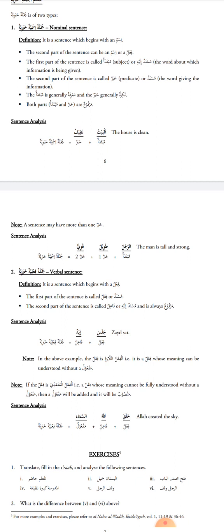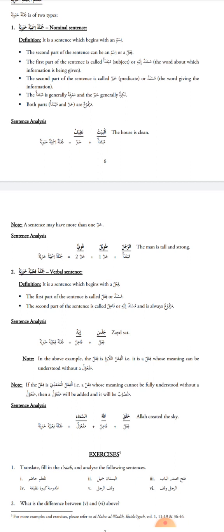Now remember, the Jumla Ismiyah Khabariyah has two parts. It's made up of two parts. The first part of the sentence is called Mubtada, the subject, about whom news, khabar, is given. And the second part is called Musnadun ilayh, the word about which information is being given.